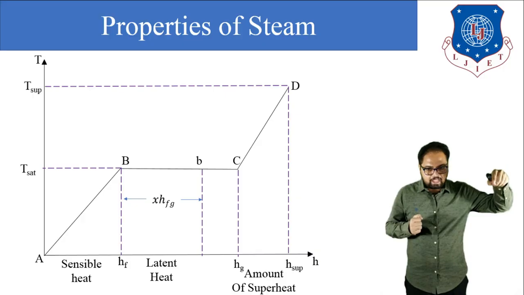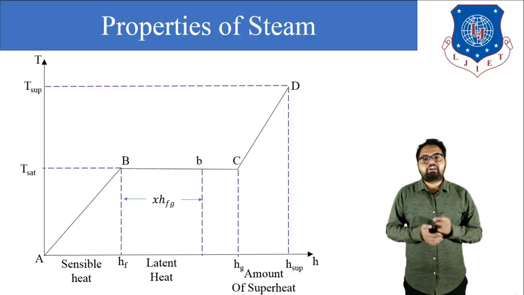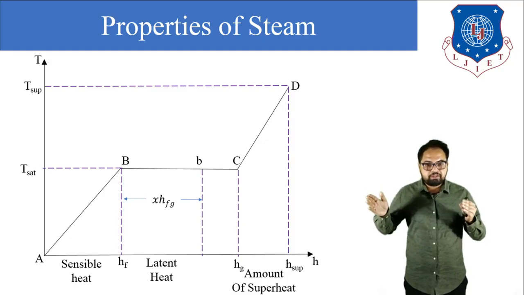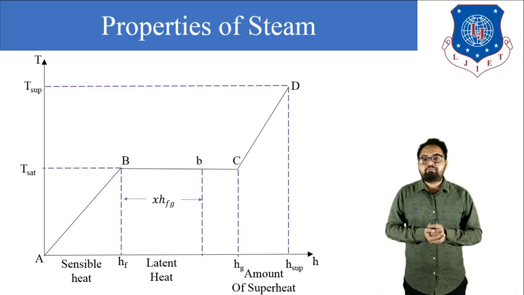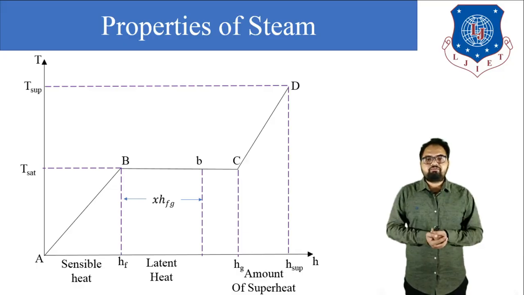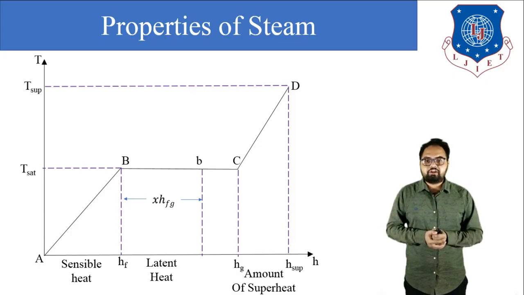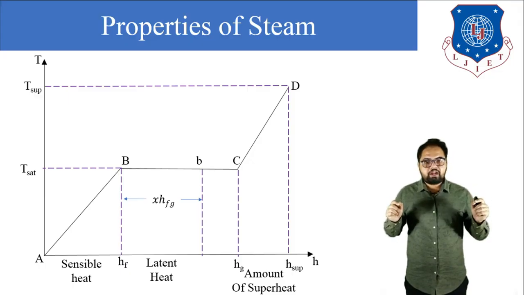But when we drag the line at point C, we get from hf to hg, which is latent heat. So what is latent heat? When we further supply the heat from point B, the heat does not show any rise in temperature of the liquid, but there is a change in phase of the liquid. This heat is known as latent heat. So at point B we get saturated water, at point C we get dry saturated steam.